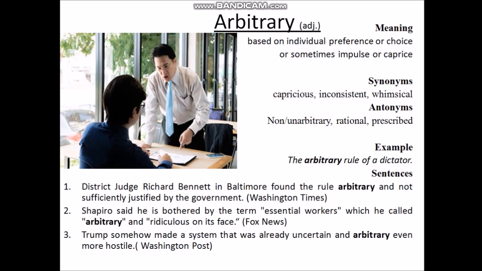Trump somehow made a system that was already uncertain and arbitrary even more hostile. The third sentence means that Trump made a system that is uncertain and also unequal, even more hostile. That means a war nature, a fighting nature. So now move on to the 5 more sentences.